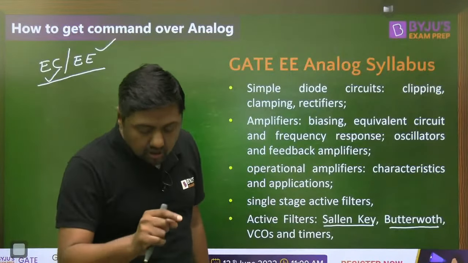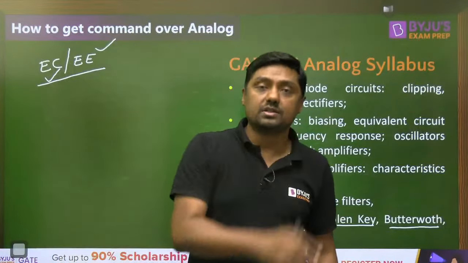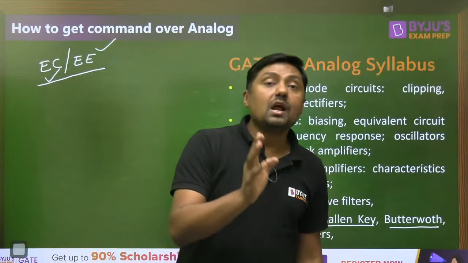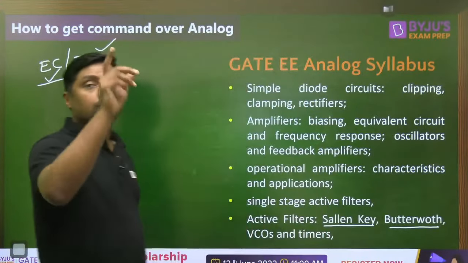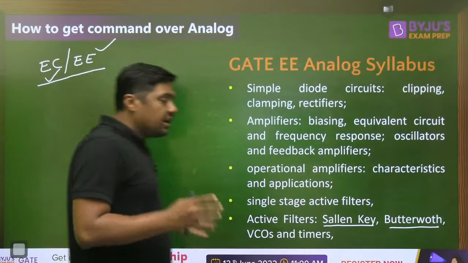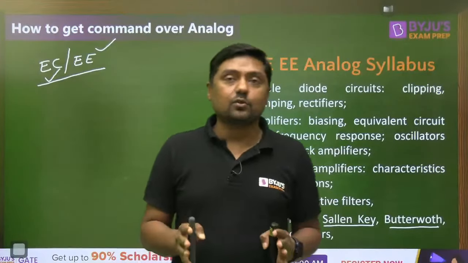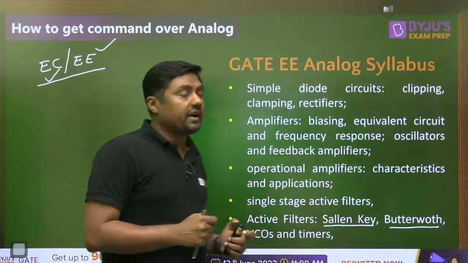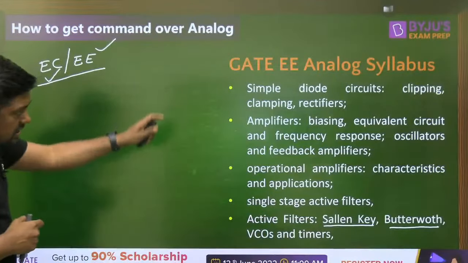So please mention how many students are from the electrical branch in this session. Please mention your branch. And how many students want to get the single digit rank or first rank? Please mention. Okay, sir, yes, I want to get the single digit rank. Then, that is the syllabus.